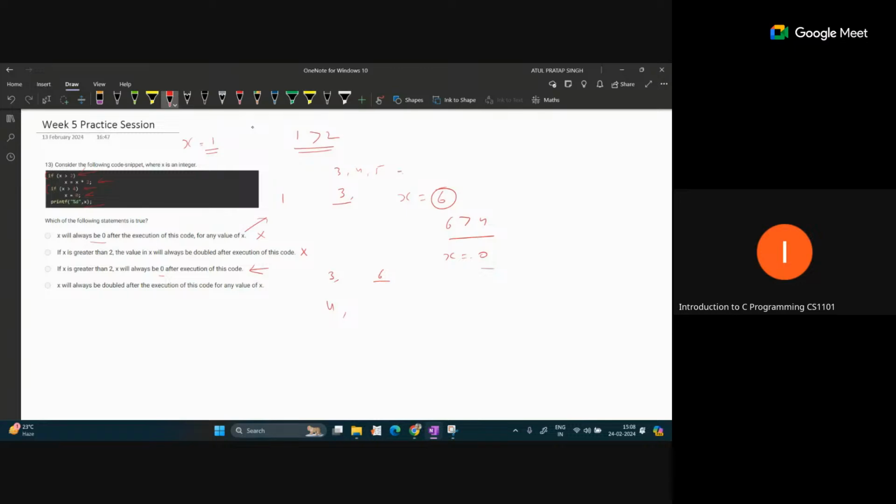And the last statement is x will always be doubled after the execution of this code for any value of x. We have already seen for 1 we are getting 0, and for the remaining values greater than 2 we are also getting different results. For the value 2 we are getting x equal to 2, but for more than 2 we are getting 0. So this is also not correct. So only one statement is actually satisfying always. So option third.